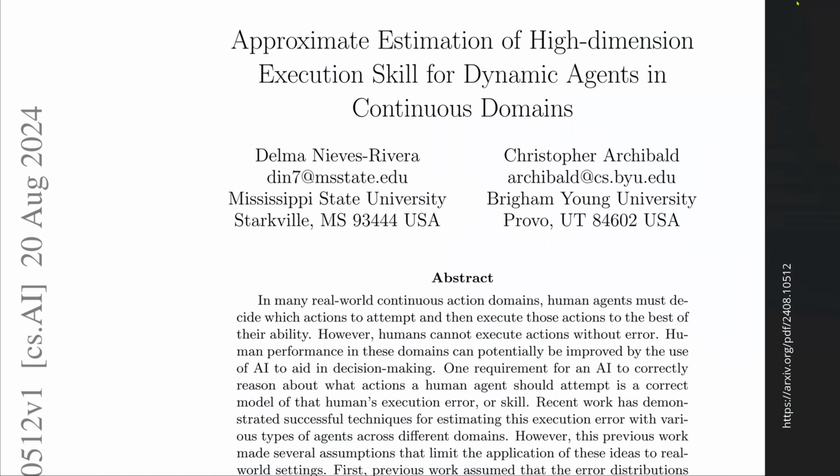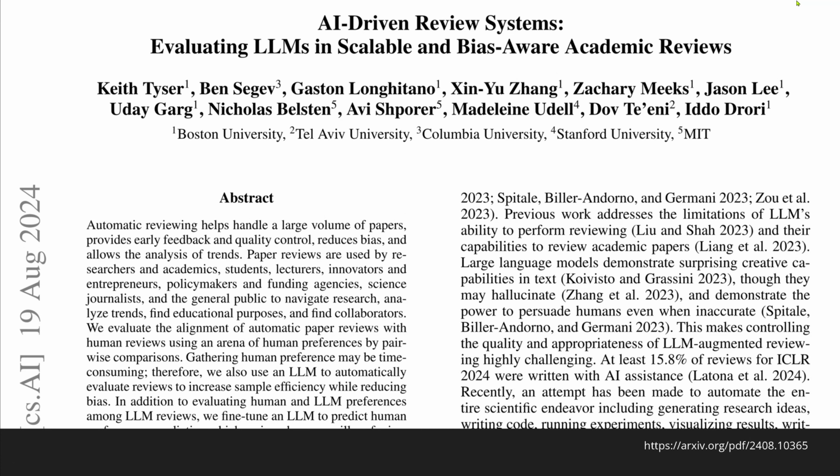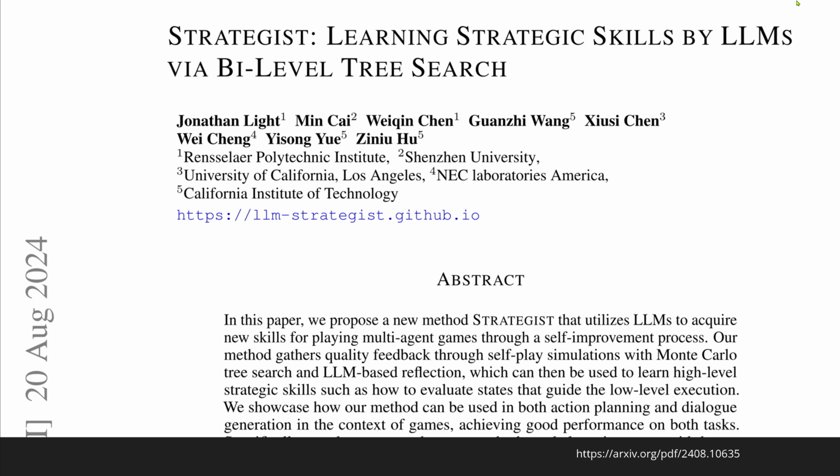Today I prepared 3 beautiful new technical abstracts for you. We have here high dimension execution skill for dynamic agents in a continuous domain. Then we go here for an AI-driven review system by Stanford University, MIT, Columbia University, and Boston University. And finally, the most beautiful: strategic skill learning by LLMs via a bi-level tree search, and we also have the code available on GitHub. This is by the California Institute of Technology, NEC Laboratories, University of California, Shenzhen University, and Rensselaer Polytechnic Institute.